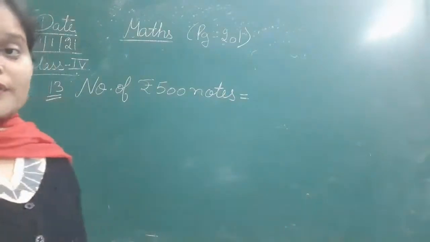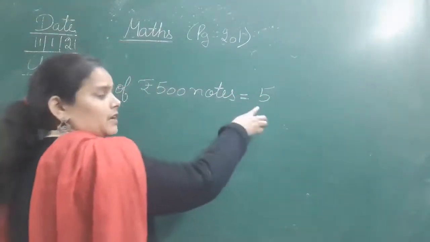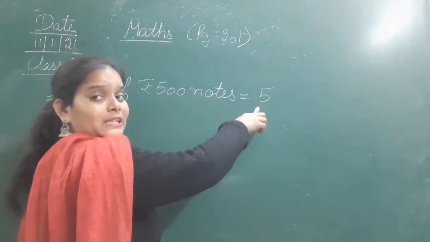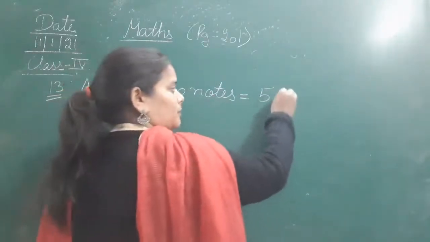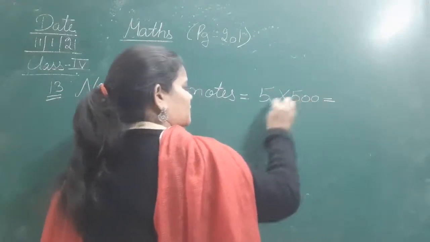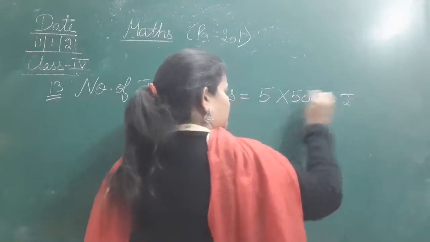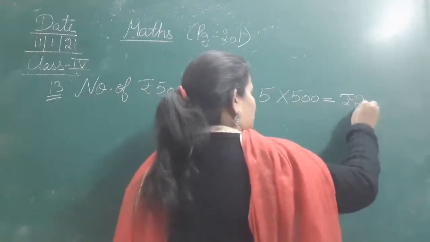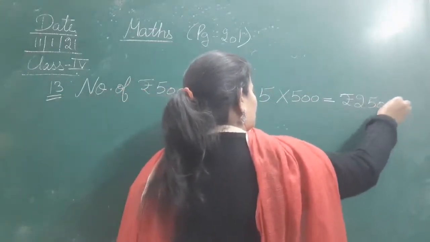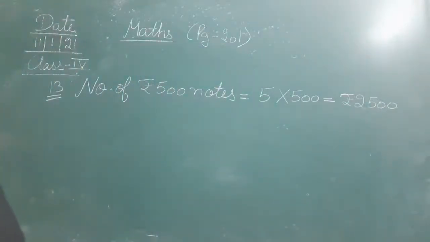That is 5. So he has 5 notes of 500. So how much total money is that? You multiply with 500. 5 5s are 25, that is rupees 2500.